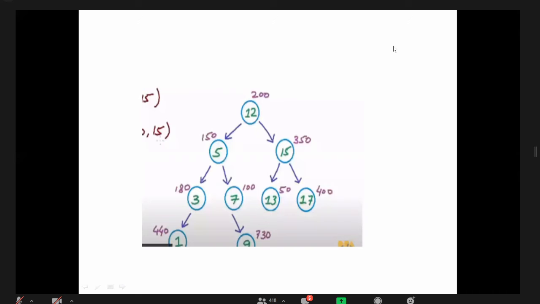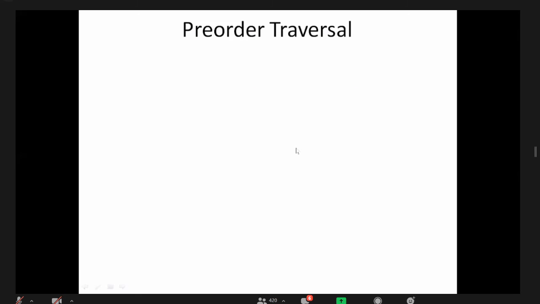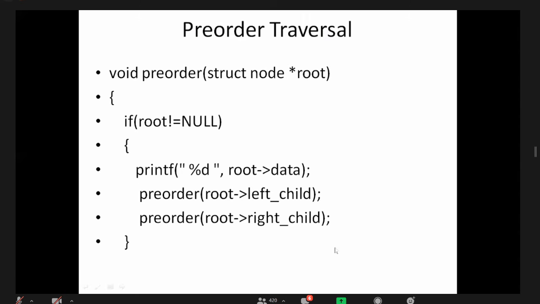Null. If it is not null, again that statement will get executed, right? If it is null, when I enter the root of right child, meaning 180 of right child, it is null.